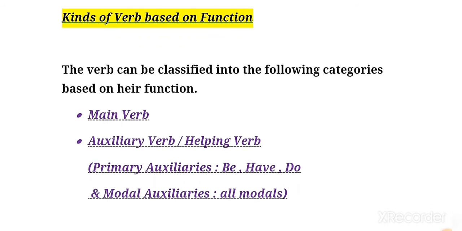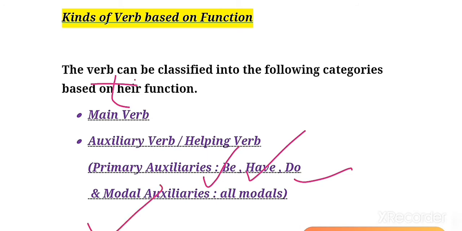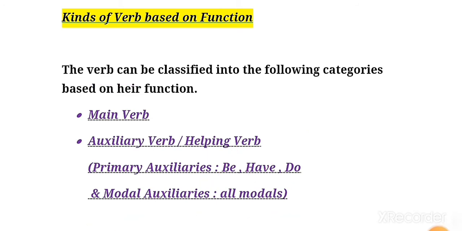So the verb can be classified into the following categories based on their function. The first is the main verb. Then the auxiliary verb, also called the helping verb. Under that we have the primary auxiliary, which includes be, have, do. Then the modal auxiliary verbs, which include all the modals; we will be reading those later.